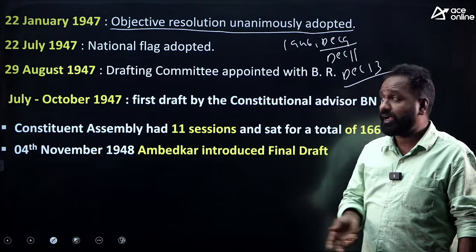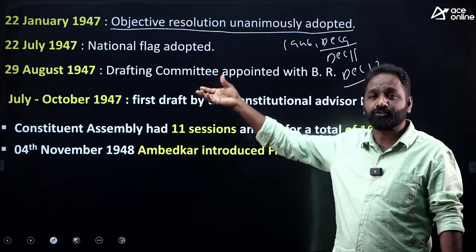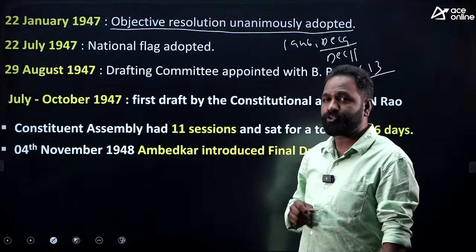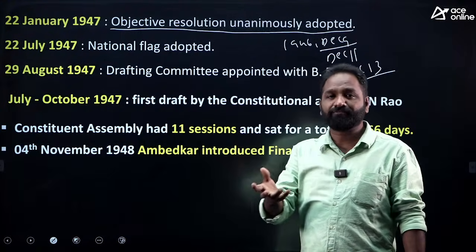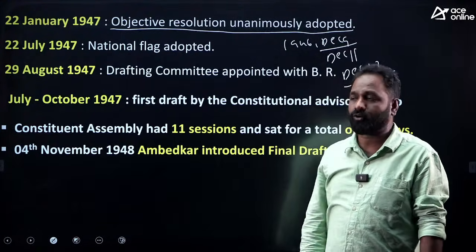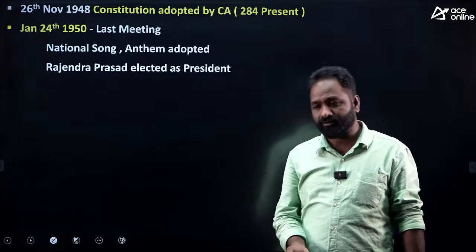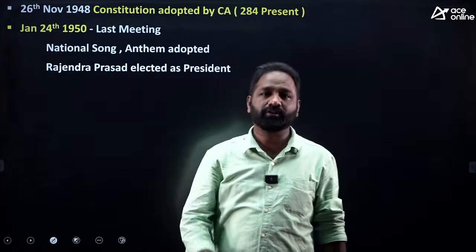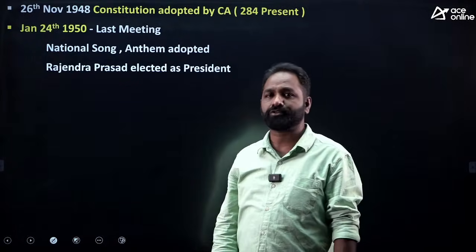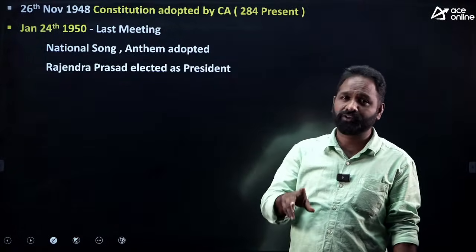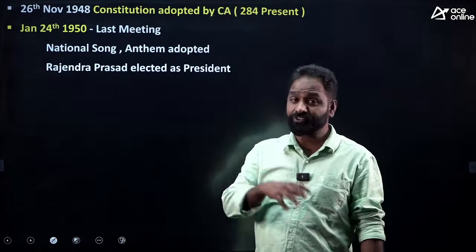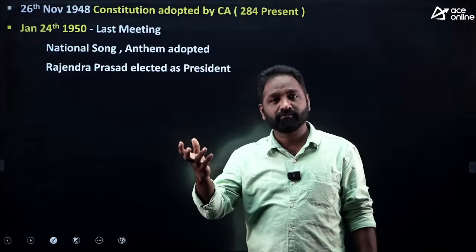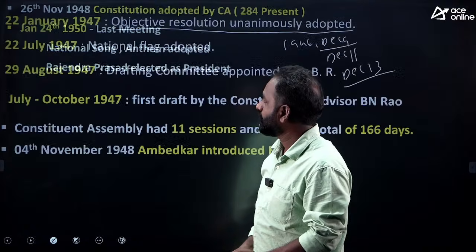Everybody knows that. And this objective resolution later became the preamble. This objective resolution laid the foundation philosophy of the Indian Constitution. If they ask the question, which of the following led the foundation philosophy for the Indian Constitution? The answer is the objective resolution. On which date was it introduced? December 13, 1946. When was it approved? 22nd January it was approved. What did it become in the future? That is the preamble. Okay, right.